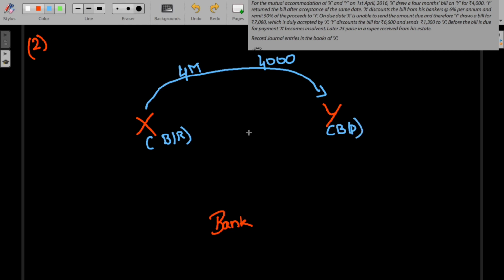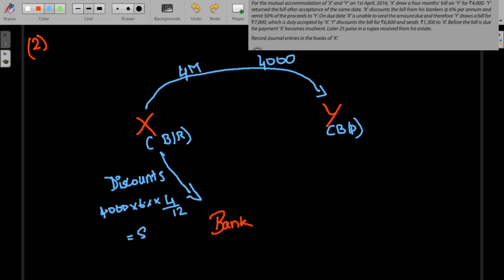Now, X discounts the bill from his bankers at 6% per annum and remits 50% of the proceeds to Y. So, X meets the bank and discounts the bill of 4,000 at 6%, and as it's given per annum, you'll have to take it for 4 months, which is 4 by 12.